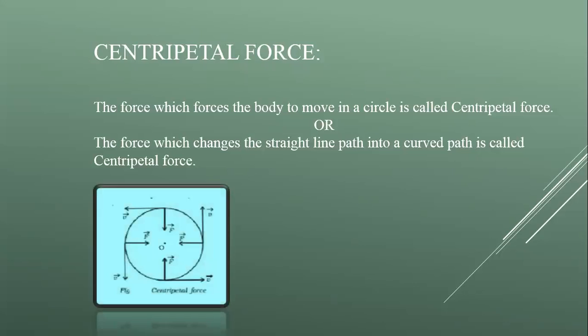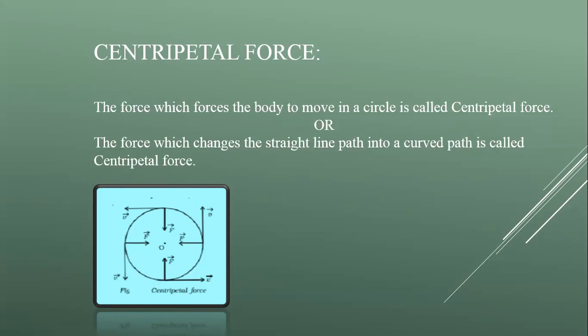For example, when an object is following a circular path, its direction of motion is always along the tangent to the circle at each and every point. You can note that the direction of velocity, which is also called linear velocity or tangential velocity, is always directed along the tangent to the circle. But the force required to keep that object in the circular path is always directed towards the center of the circle. So this force is required to keep the object in the circular path.